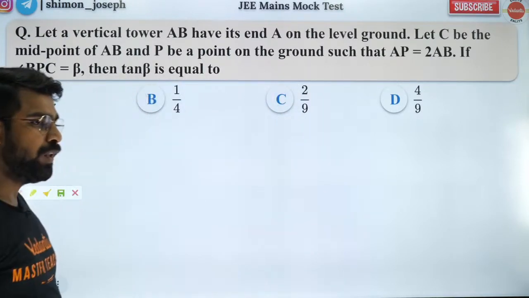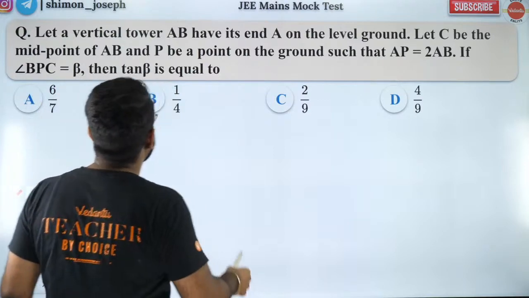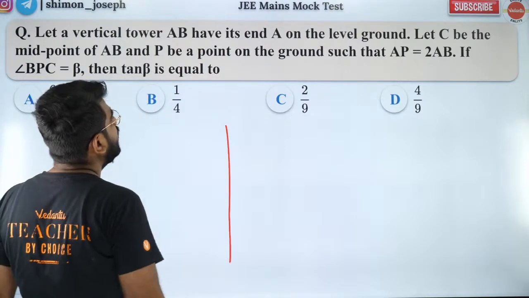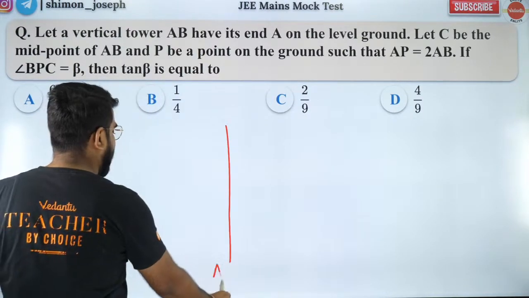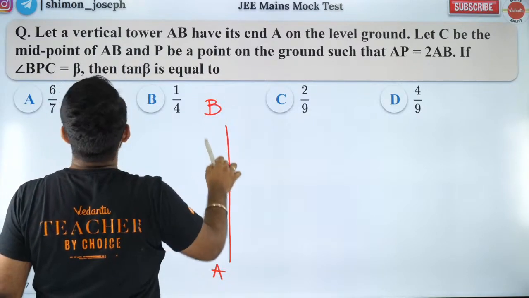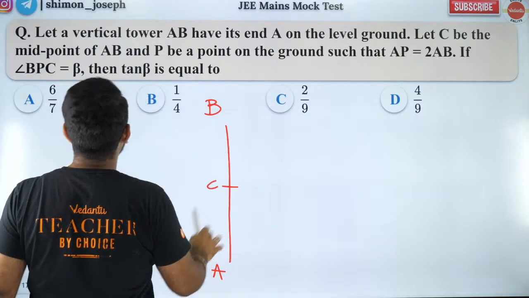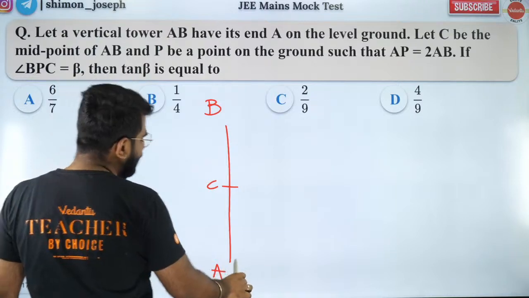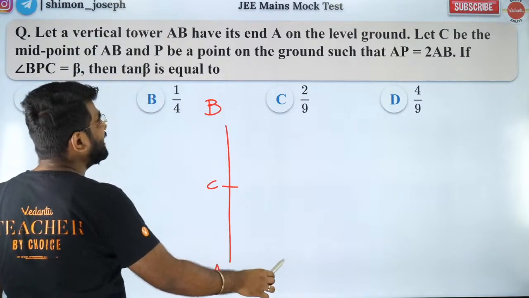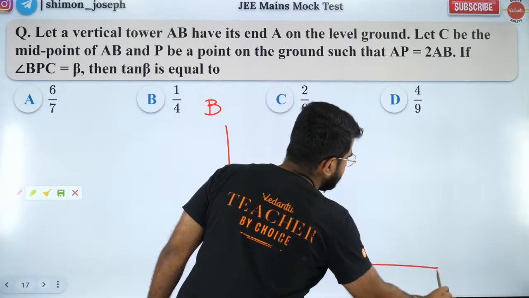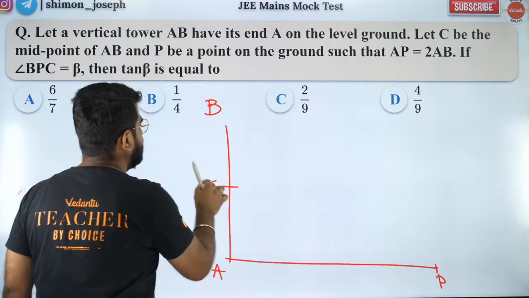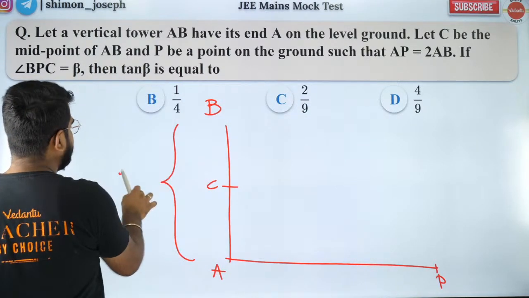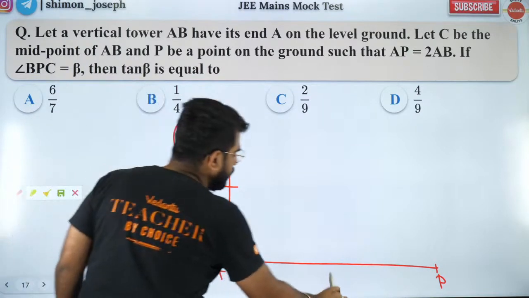Fantastic. So people, let's try to solve it. You have a vertical tower which has A on the ground and B is the topmost point, and C is the midpoint of A and B. And P is a point on the ground such that AP is twice of AB. That means if this is, let's say, 2H, then this is going to be 4H.